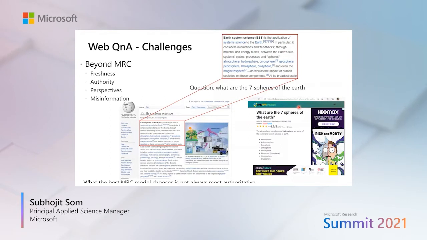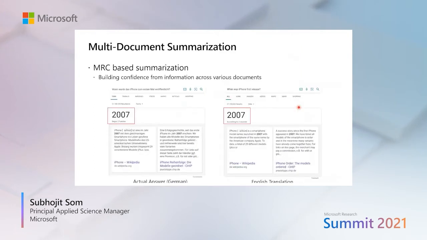So one of the things that we are doing in Bing, and some of these works are actually in progress, and we hope to see them in production very soon, within a month or months, is how can we enable multi-document answering, the answers to questions for the users. For example, in this scenario, this is in German because I'm showing some examples in other languages, because all our production models are multilingual or universal. They support about 100 languages.